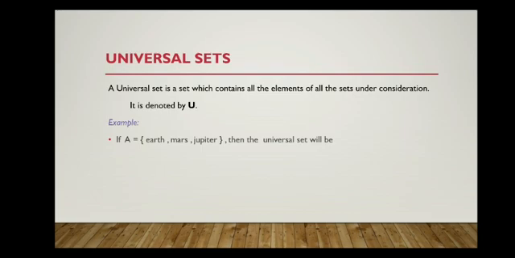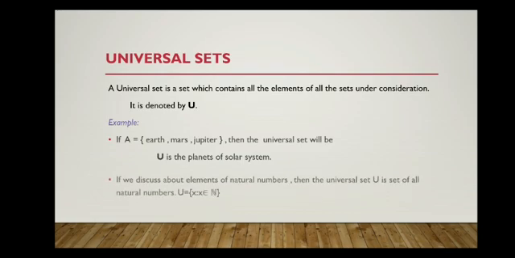It should have all the elements of the set A. So if you take U as the planets of the solar system, it contains all the elements of A. So the universal set for A will be the planets of the solar system.